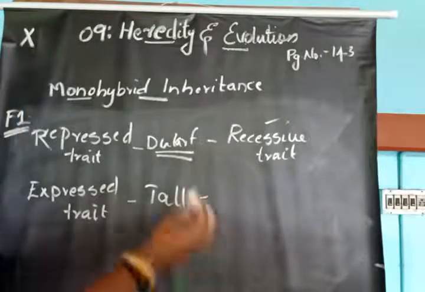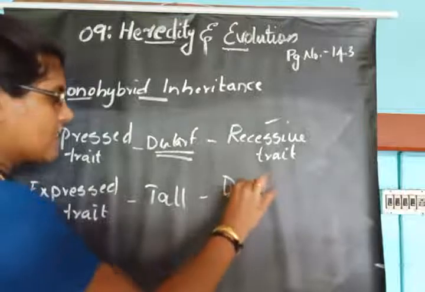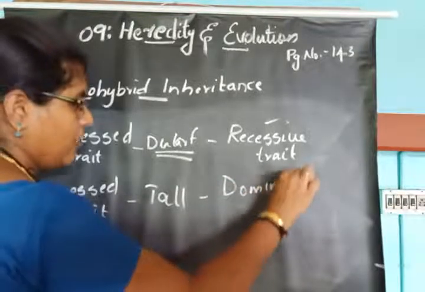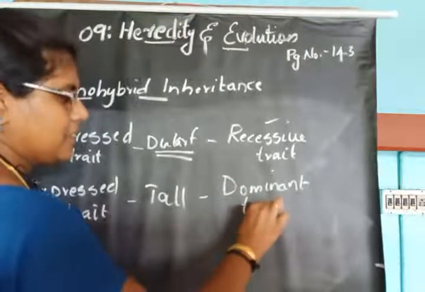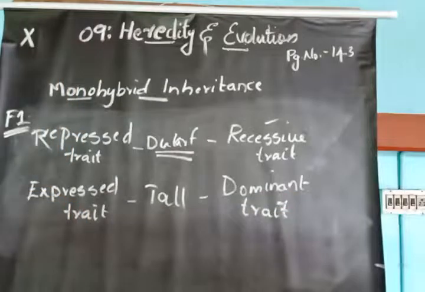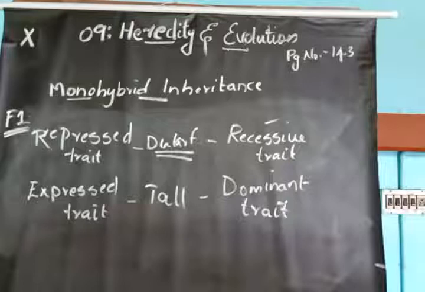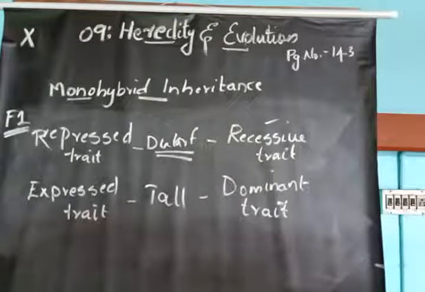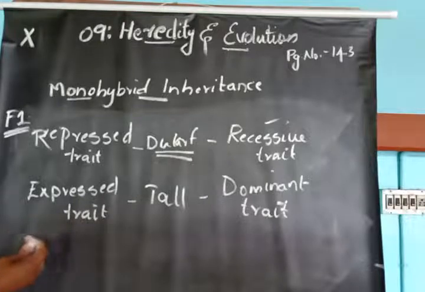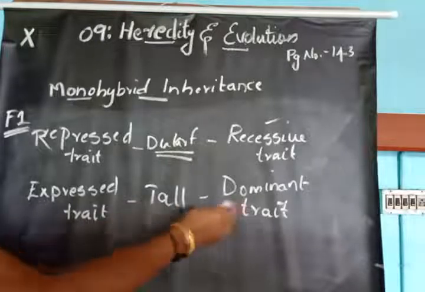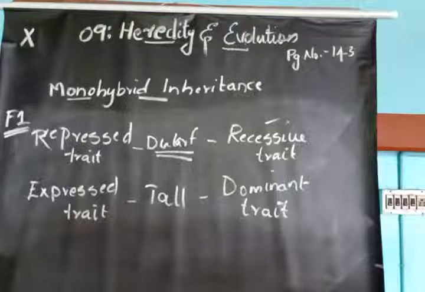Mendel called that trait the dominant trait. This is how each character has one dominant trait and another recessive trait.